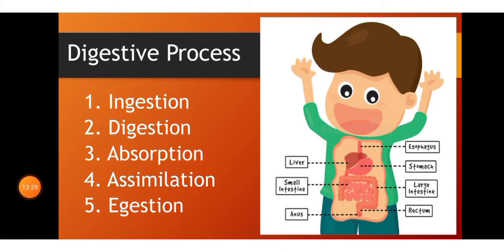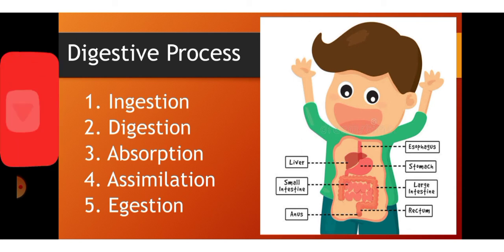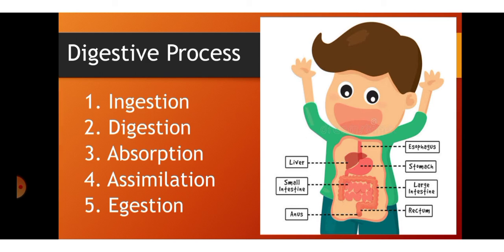Now let's have the summary of the class. We know that the digestive process includes 5 steps. The first one is ingestion, where the food enters through the mouth. So it's a process called ingestion, from where the food enters the body. Then the second process is digestion, where food gets digested. Third, absorption, where the absorption of the nutrients takes place.